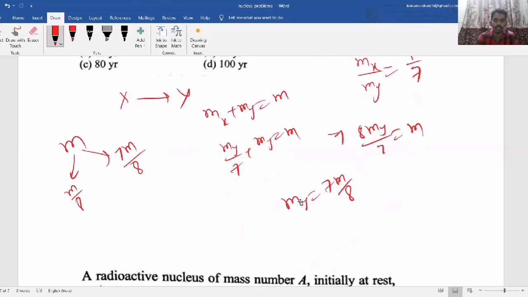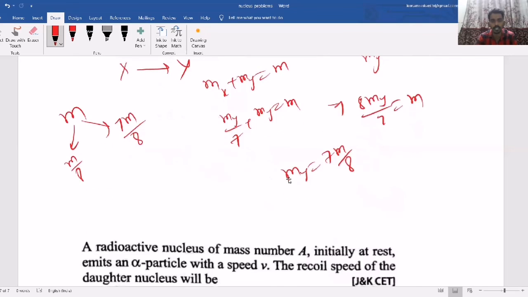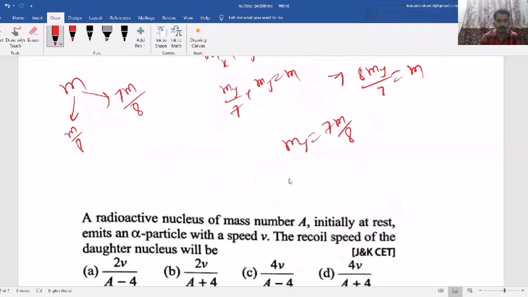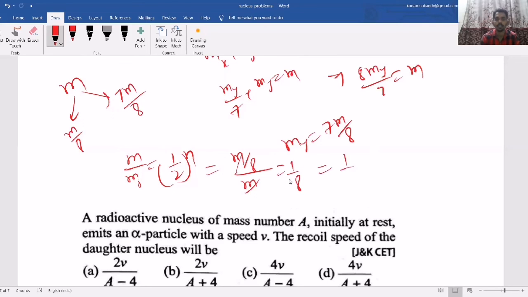So to reduce to 1 by 8, what is the time taken, they are asking, right? So m by m naught equal to 1 by 2 whole power n, where m is M by 8, divided by M. So M cancels, 1 by 8. 1 by 8 I can write as 1 by 2 whole cube. That means if you compare both sides, n is 3.